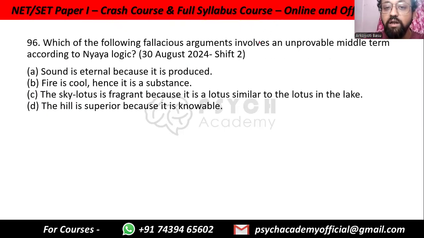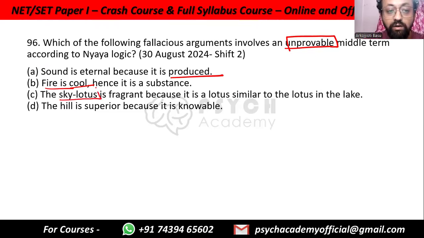Which of the following fallacious arguments involves an unprovable middle term? The middle term cannot be proven at all. So sound is eternal because it is produced. Produced can be proven. It has a cause. Fire is cool, hence it is a substance. Fire and cool is not related, and that can be proven. The sky lotus is fragrant because it is a lotus similar to a lotus in the lake.